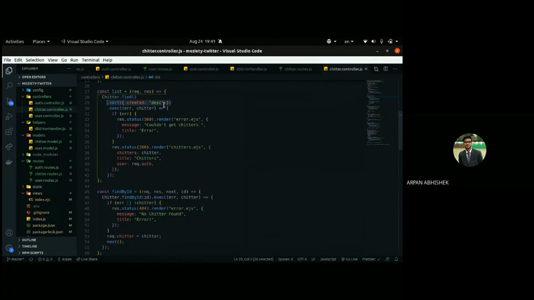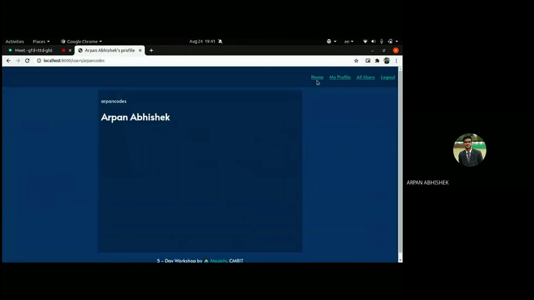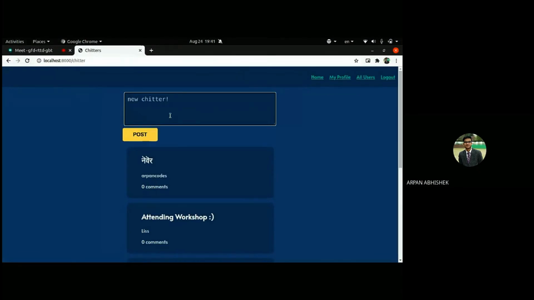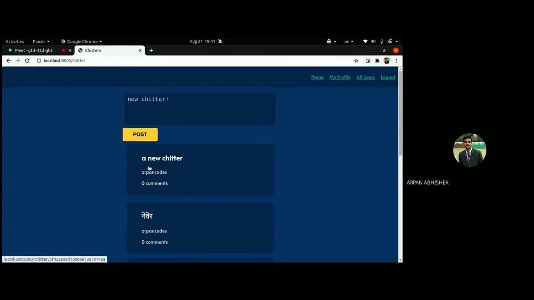So the way sort works, it basically will take an object with the property on the basis of which you want to sort, and the type of sorting, like descending order or ascending order. I guess by default it is ascending order. So if you want to add a descending order, like I wanted to have the reset. If I show you this, when I post a new chitter, the new chitter will be at the top. So I wanted it to be in descending order of the creation date. I hope that makes sense.